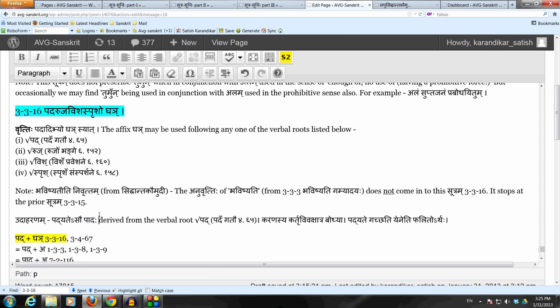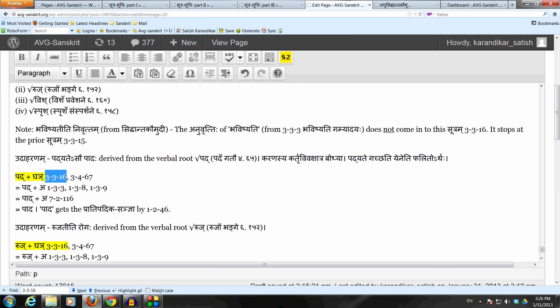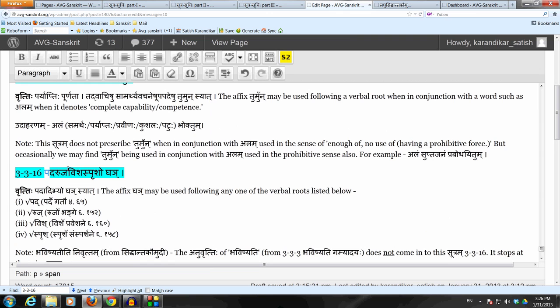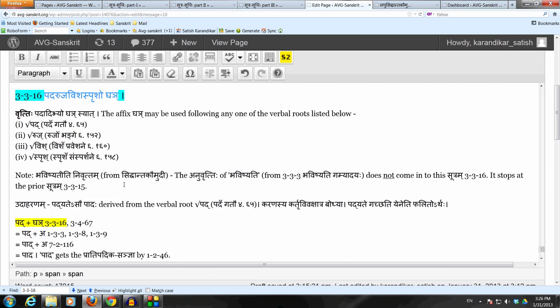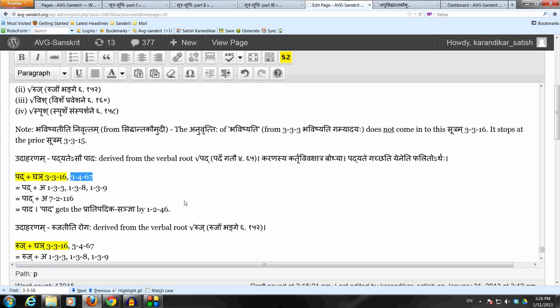But for the purpose of this sutram, we are going to impose the kartritvam, the agency itself, on this karanam. So here this karanam is being looked at as the agent. So karanasya kartri vivakshatra bodhya. What it really means is that padyate gacchati yena iti phalitorthaha. So the resulting meaning is that by means of which someone goes. But for the purpose of derivation, we will take this karanam as the kartri itself. Okay, so pada plus ghain by the sutram 3316, pada ruja vishas prasho ghain, and of course by 3467 kartari krit, this affix is being used here in the sense of the agent of the action, the one who moves.